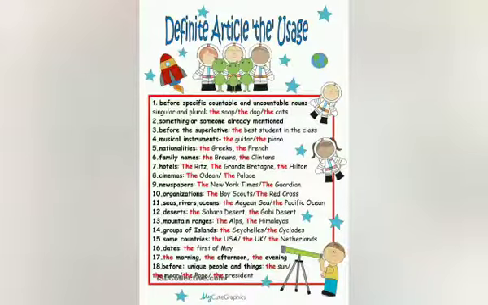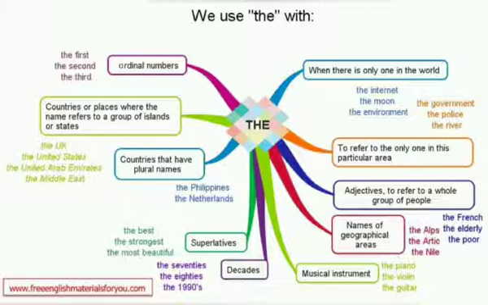Before plural countable nouns that refer to the entire class, I have told you that you can use the with the whole class, but you cannot use it before plural countable nouns like bananas, like mangoes. Then before material nouns like gold, silver, we can't use any article. Before abstract nouns like honesty, patience, intelligence, wisdom, we don't use any article. Before the names of games and sports, for example golf, hockey, football.